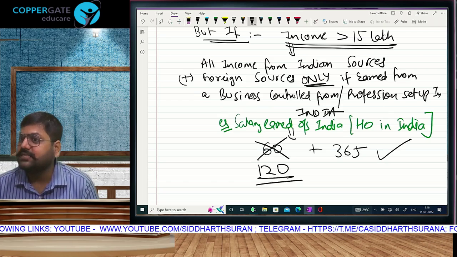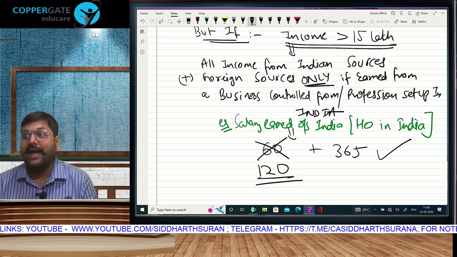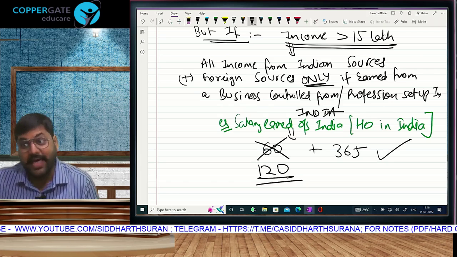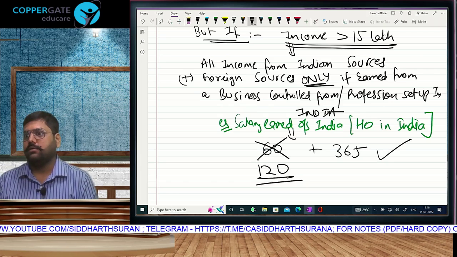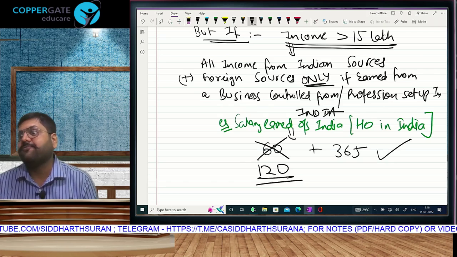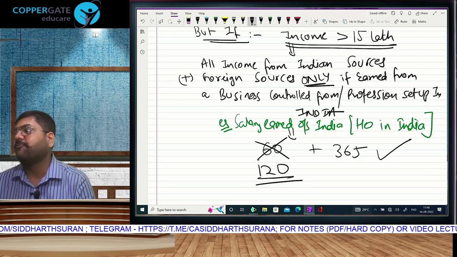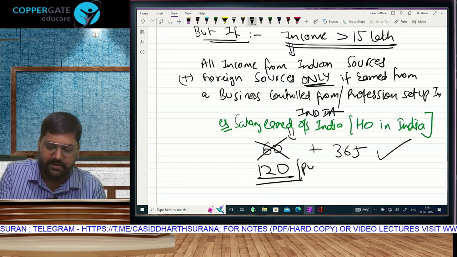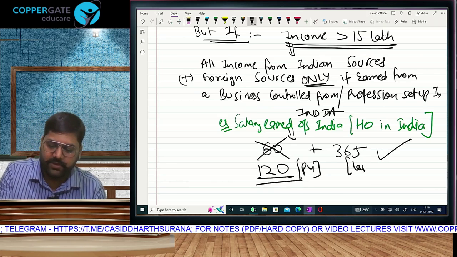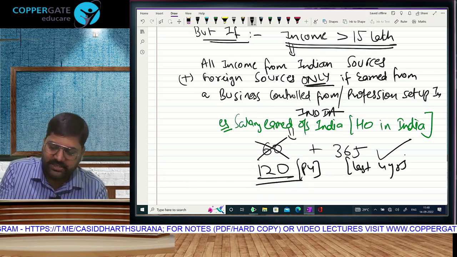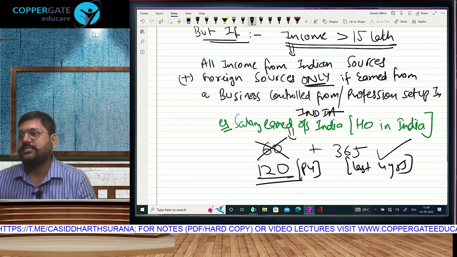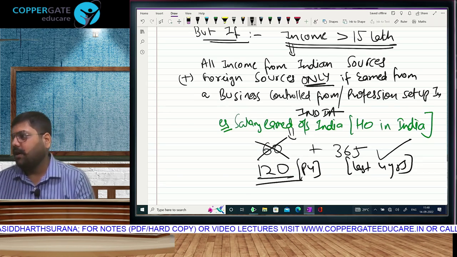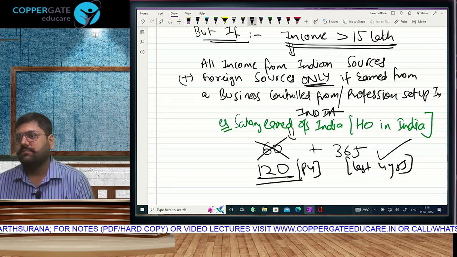If that total exceeds 15 lakh rupees, then 60-365, which was getting cancelled for you, will come back. Not in the same form, but in the form of 120-365. Means in the previous year you will check 120 and in the last 4 years you will check 365. So 365 remains the same. Only 60 becomes 120.